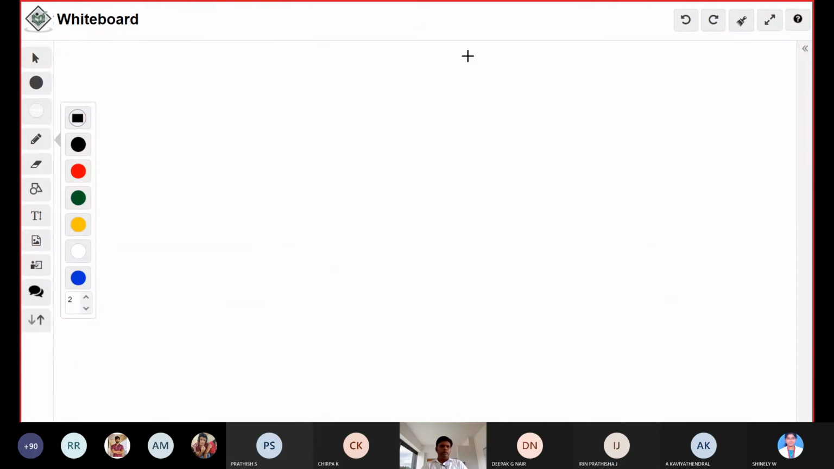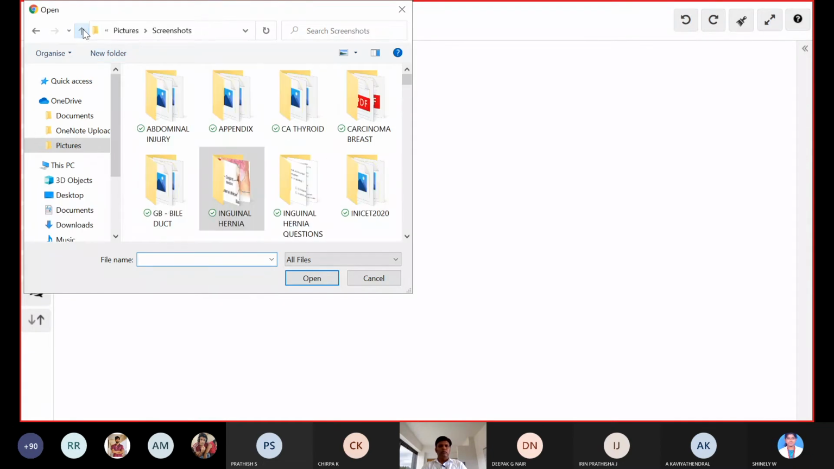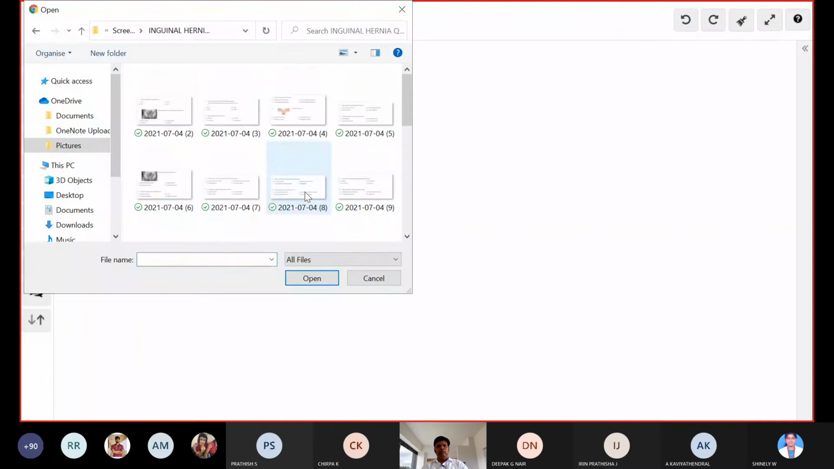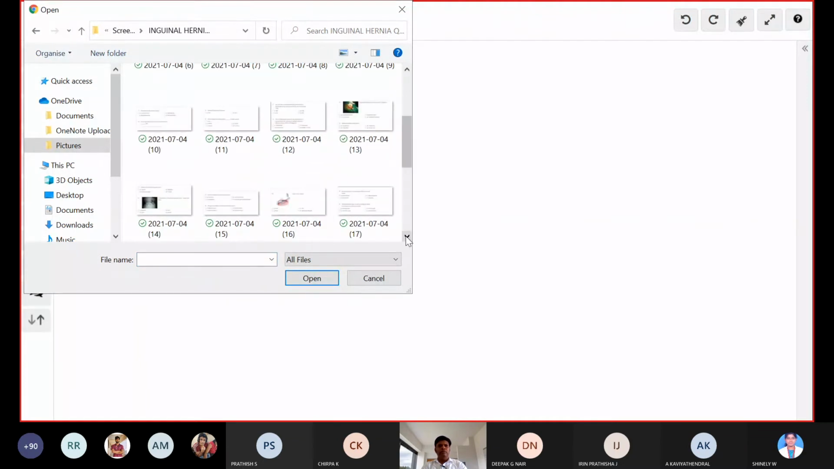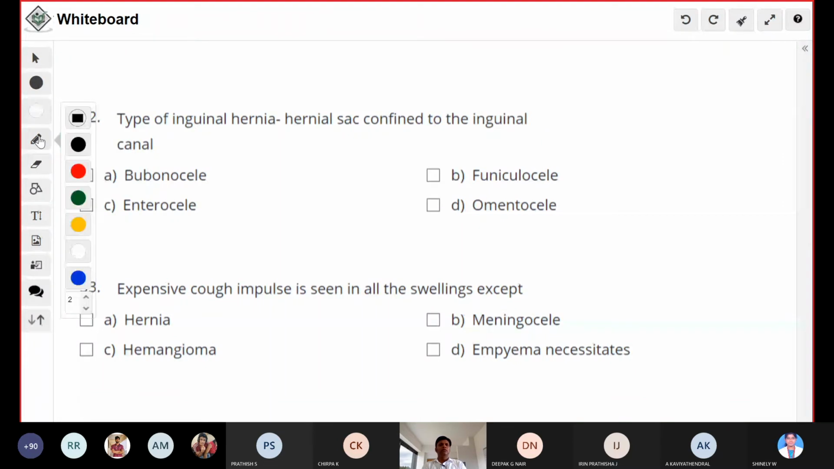Okay, we'll go to the next question. This type of inguinal hernia, with the hernial sac confined to the inguinal canal, is called as? Yeah, it is called bubonocele.